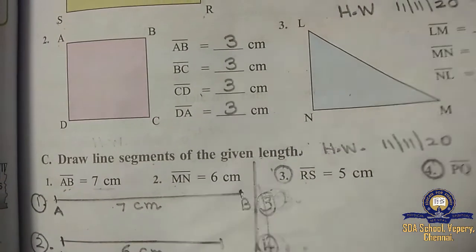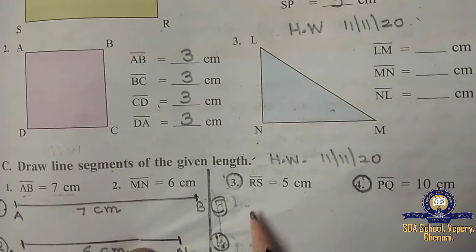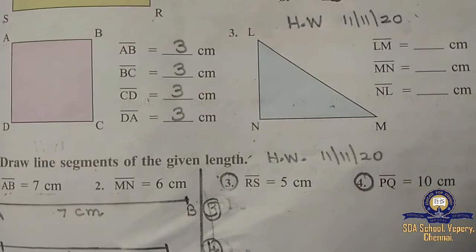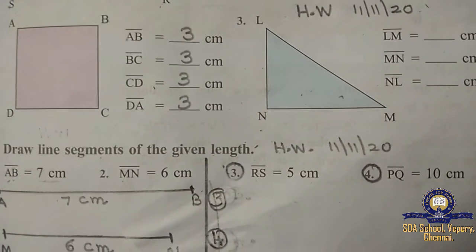So, this one, measure the sides of a triangle and draw the line segments 3 and 4. Homework, draw the correct measurement. Children, from 0 you have to draw.